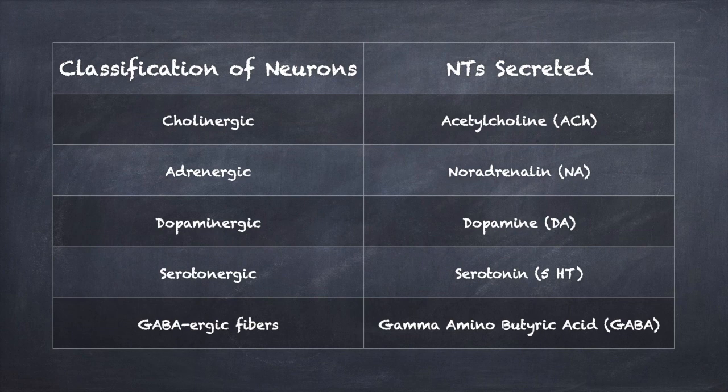Different neurons release different chemical substances. According to the neurotransmitters released, neurons are classified. In this table, we see the names of some common neurotransmitters. For example, acetylcholine is secreted by the cholinergic neurons, noradrenaline is secreted by the adrenergic neurons, serotonin is secreted by serotonergic neurons, and so on.